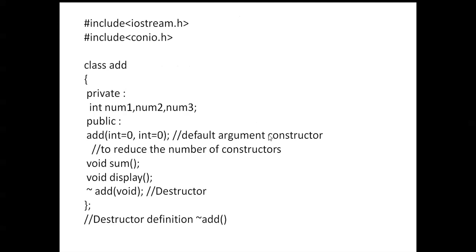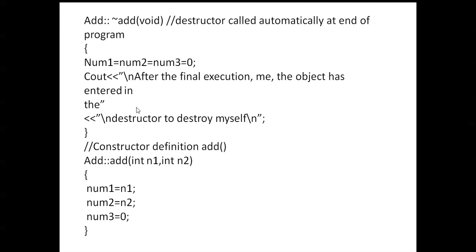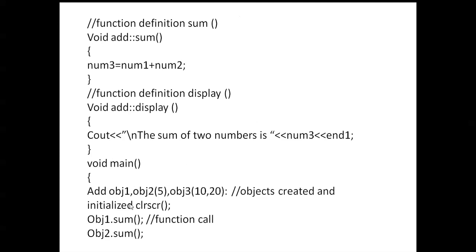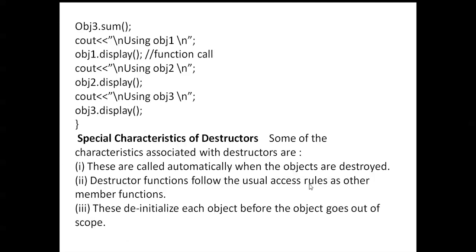Next, here you can see another program. Add with the tilde symbol is there, the destructor called here, and the constructor definition here. It adds two numbers: number one is equal to number two is equal to number one. In the add function, number three equals number one plus number two, and those values are displayed. Add object one, object two, object three: object one is the default, object two takes only one value, and object three takes two values. Then sum three dot sum, and object one, object two, object three values are displayed.